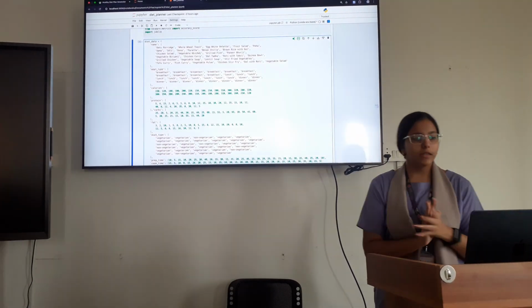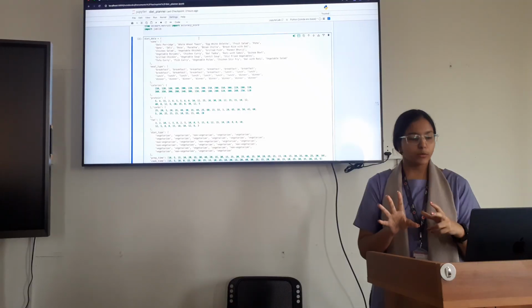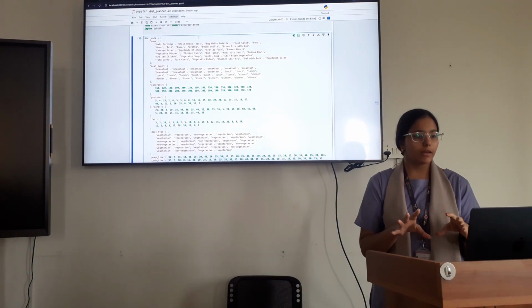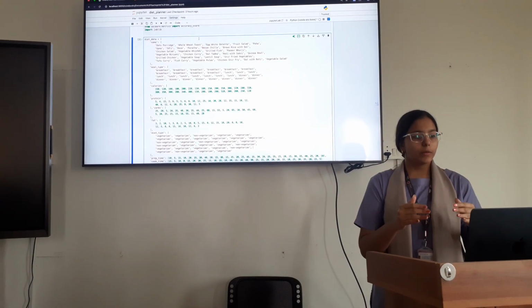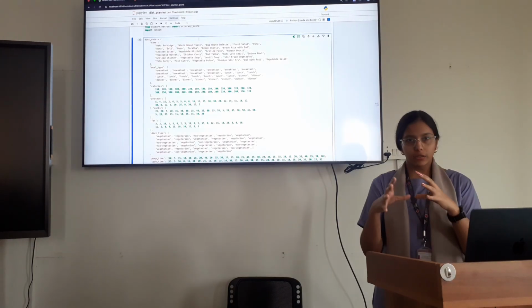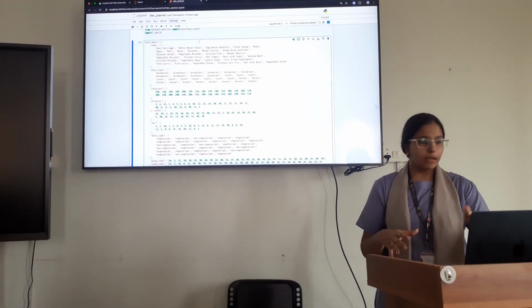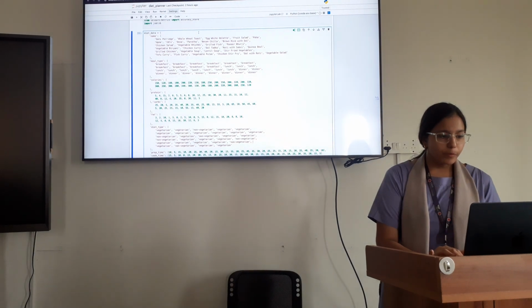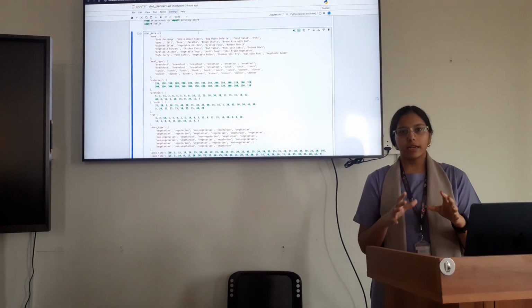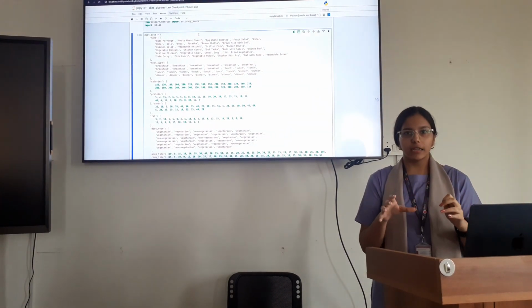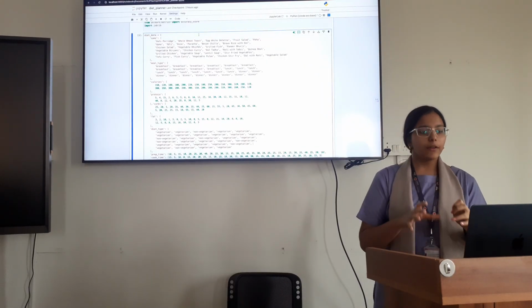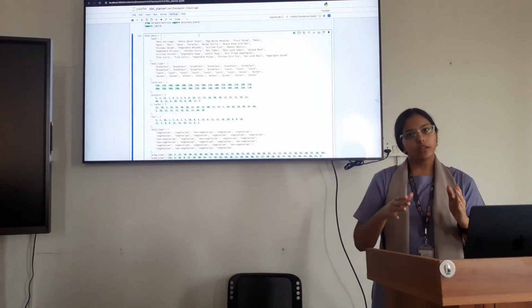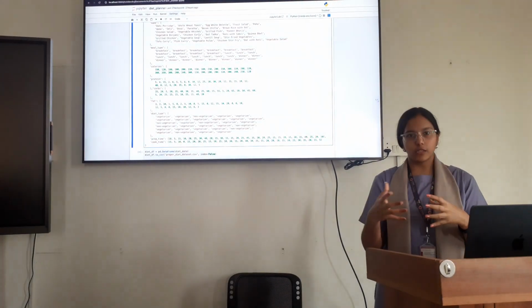So this is my data. I have taken 30 meals and categorized them into breakfast, lunch, and dinner, and I have used a dictionary for this. According to those meals, I have gone to Google and searched for the specific calories that each meal provides, and it can vary depending on the amount we are consuming.